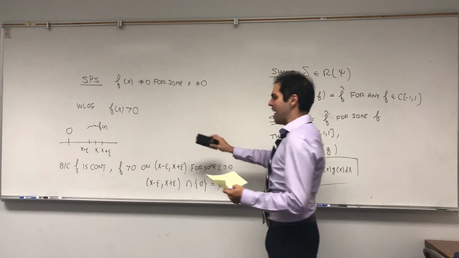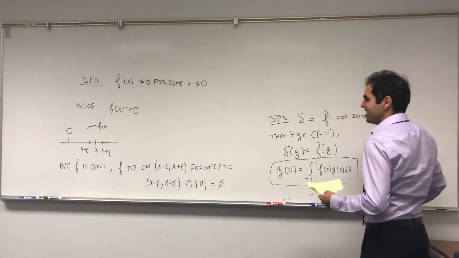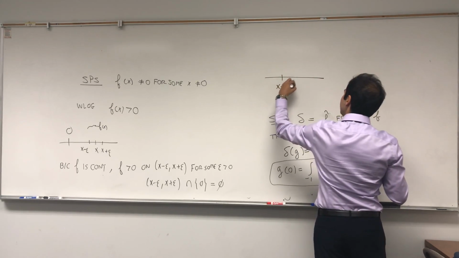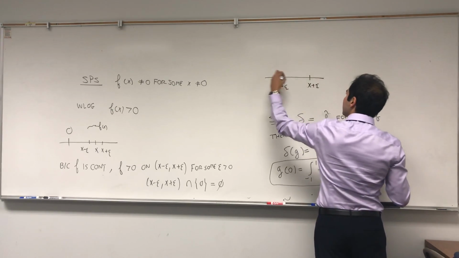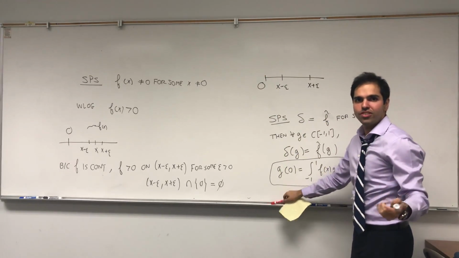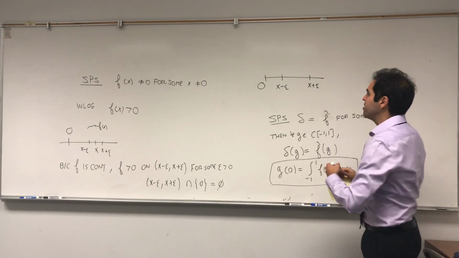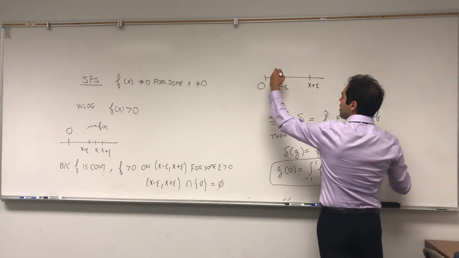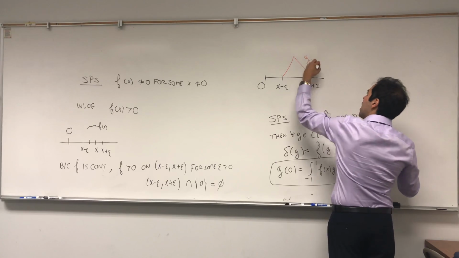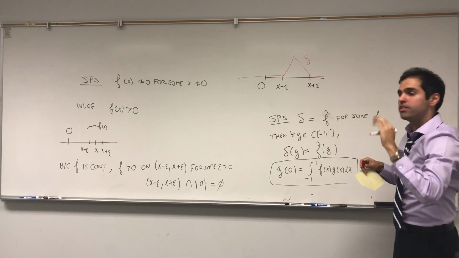So we do know that f is positive on this little piece. And look, how do we construct g? Simply as follows. x minus epsilon, x plus epsilon, and let's say this is 0. g is simply any continuous function you want, not even differentiable. So just think of a piecewise linear function that is positive here, and then 0 everywhere else. In particular, it's 0 at 0.